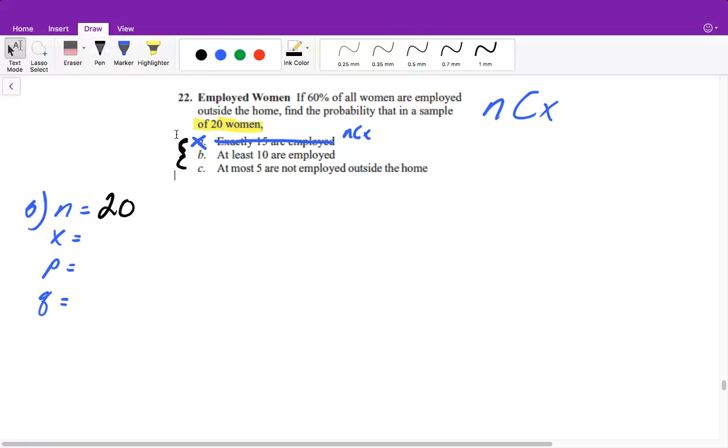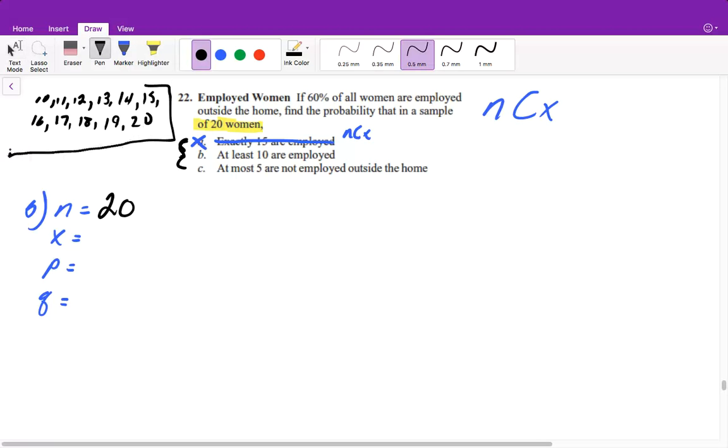What's changing is the successful number of trips. So it says at least 10. So at least 10 means 10 is the least it can be. So 10, 11, 12, 13, 14, 15, 16, 17, 18, 19, and 20. So that means we're actually going to have to do, and I'm not going to go through it for all of them, but you would actually have to do all of those cases. And the probability of the event happening, where they worked outside the home, that's 0.6. The probability of a failure is 0.4.